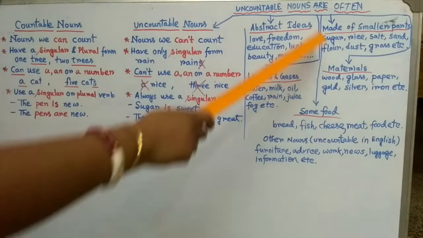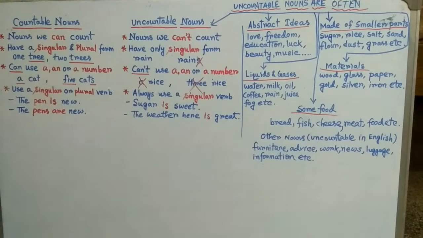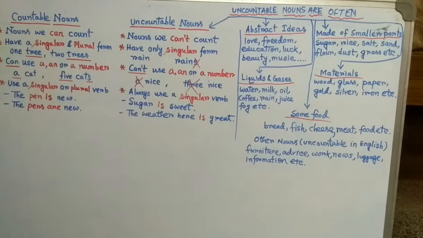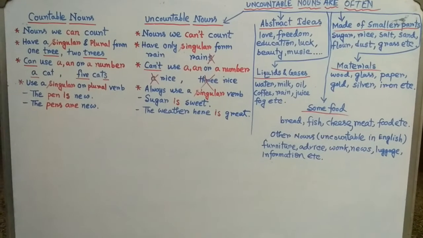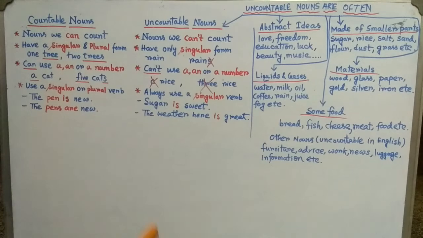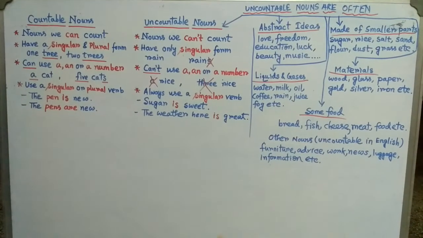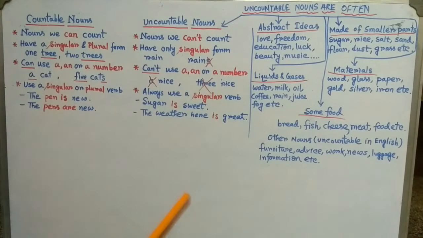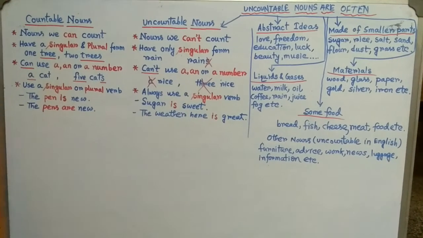Then we have to know about things that are made of smaller parts. These are also considered as a whole, that means these are normally uncountable. For example, sugar.